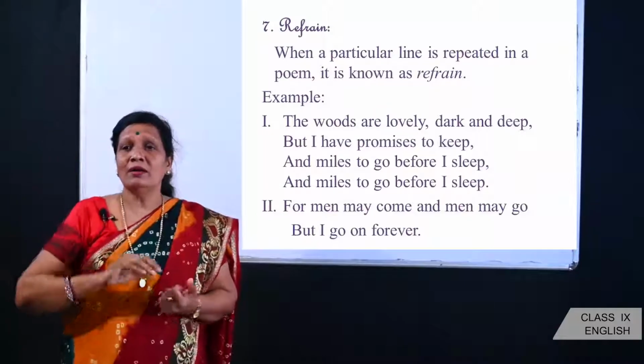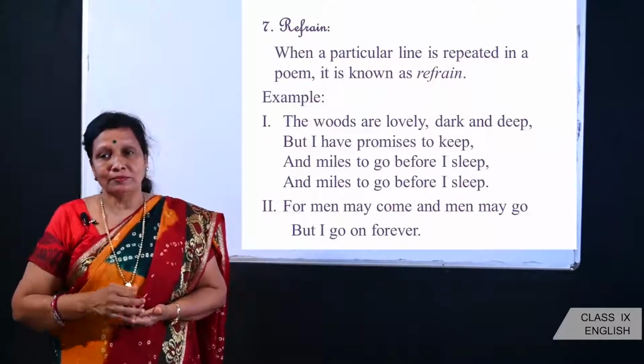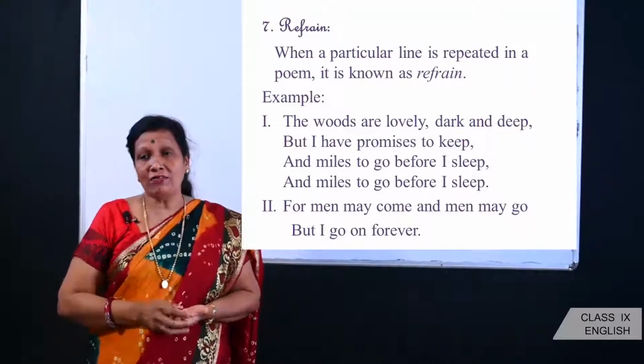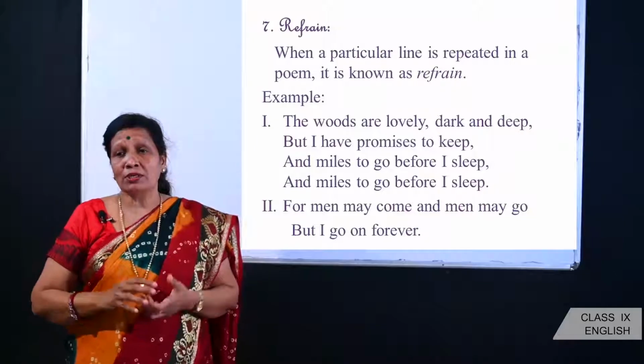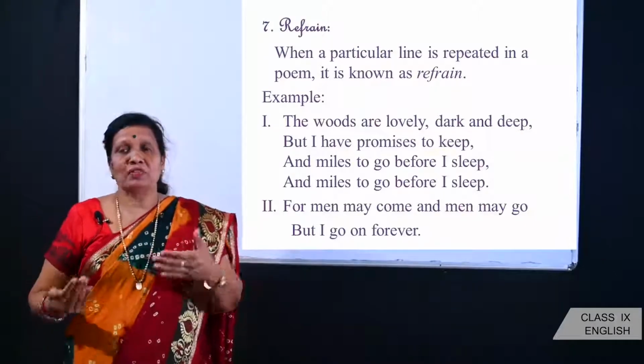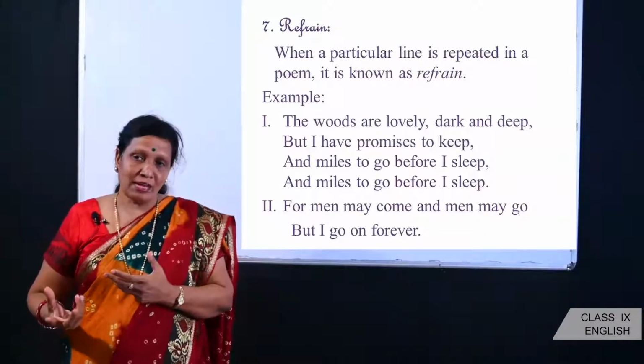And in the same way, in the poem of Robert Frost, Stopping by Woods on a Snowy Evening, where he talks about his choice between nature and the other priorities in his life.